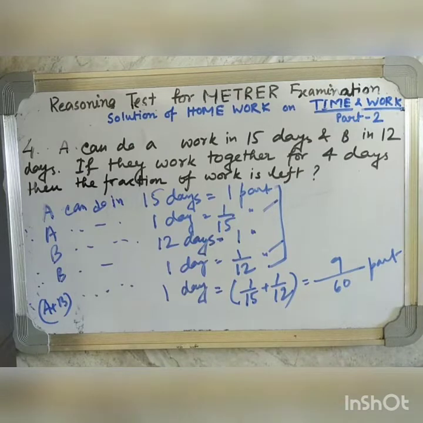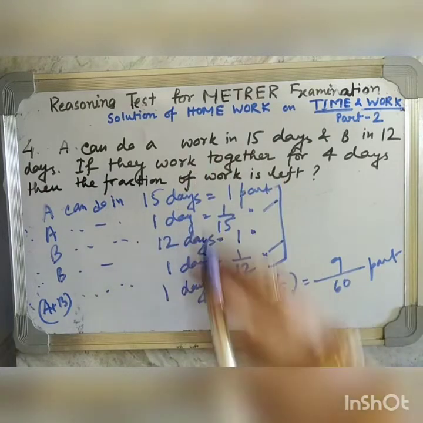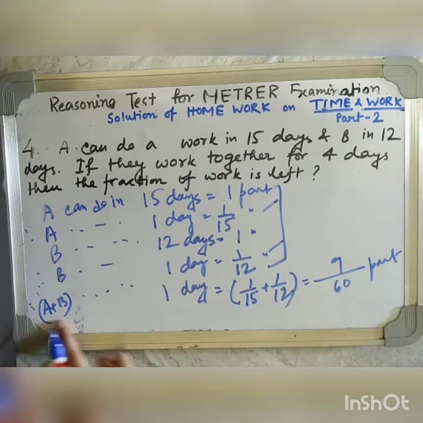Now in the question it is written if they worked together for 4 days. Okay, so they have worked for 4 days. In one day they can do 9 by 60 part. So we have to find that if they work together for 4 days, then how much part they will do together. Let's do that.